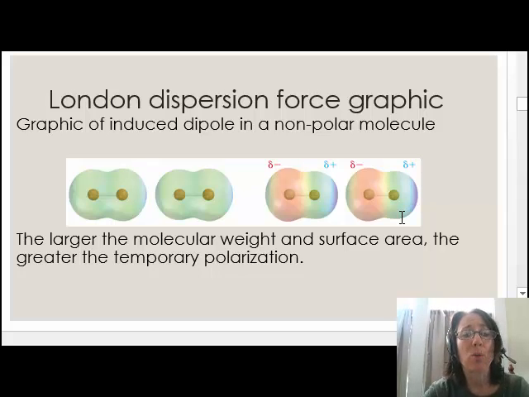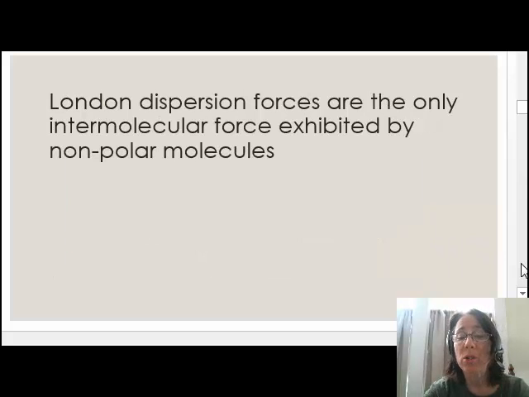London dispersion force is the weakest of the intermolecular forces, but when there are many electrons, or the molecular weight is high, the force is strong enough to cause molecules to be in the liquid or solid state. London dispersion forces are the only intermolecular forces that nonpolar molecules exhibit. Many low molecular weight nonpolar molecules like nitrogen, oxygen, fluorine, and carbon dioxide are gases at room temperature because London dispersion is the only intermolecular force they experience.